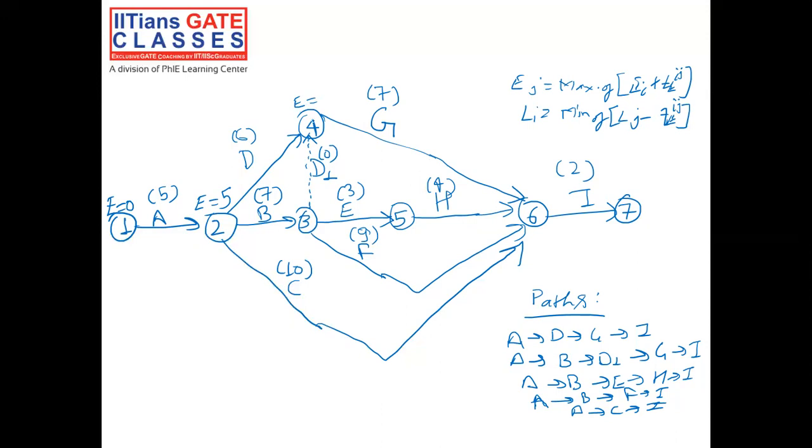But event 4 can also be reached by activity B, through nodes 2 and 3. If you go by nodes 2 and 3, it would be 5 plus 7, that is 12, plus D1, that is 0. So 12 and 11, the maximum is 12. So it would be 12.